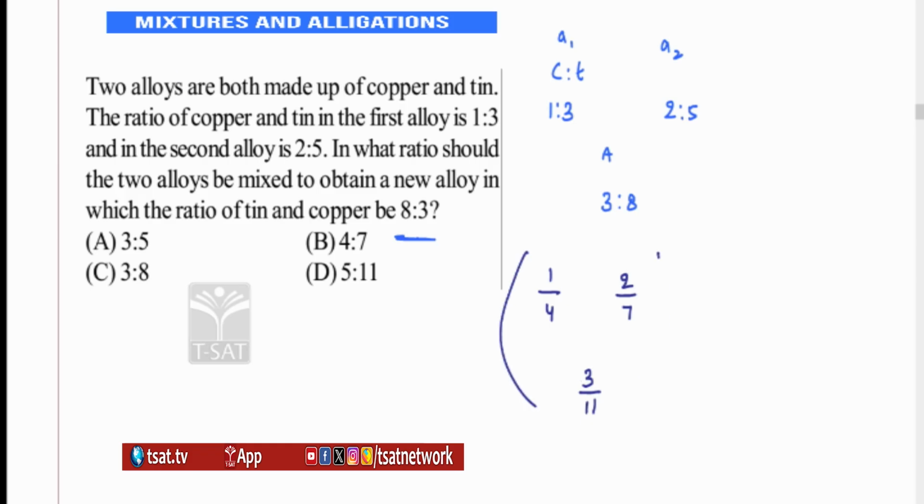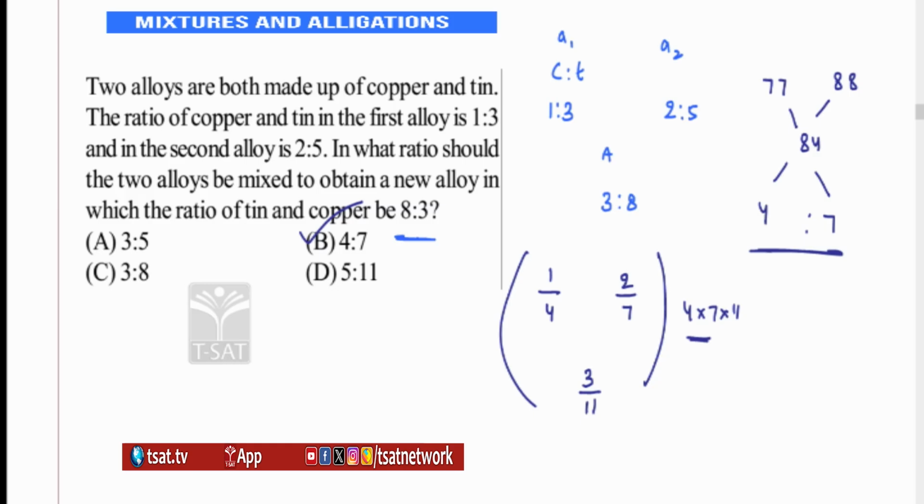Multiply these three by 4 into 7 into 11. If I multiply everything with 4 into 7 into 11, the first one will be: 4 cancels, 7 elevens are 77. Second one: 7 cancels, 44 into 2 is 88. Third one: 11 cancels, 28 into 3 is 84. So the difference is 4 here. How much is the difference here? The difference is 7. So you're adding them in what ratio? You're just adding them in a 4:7 ratio.